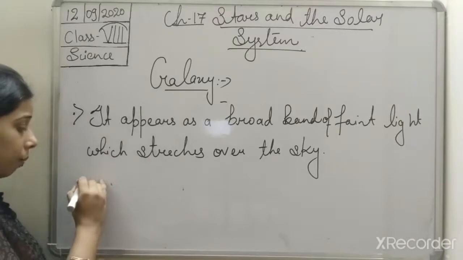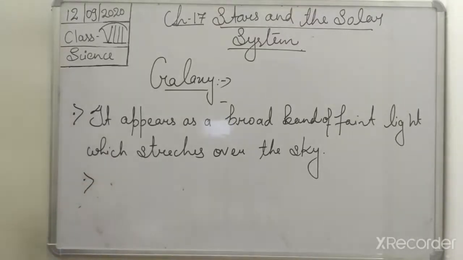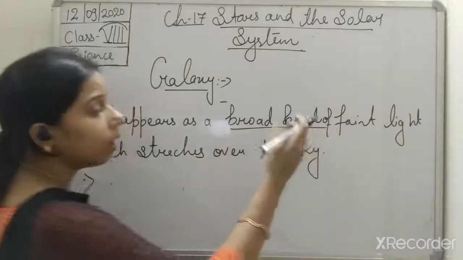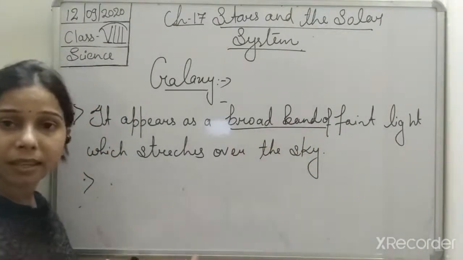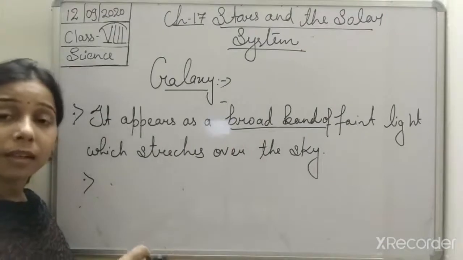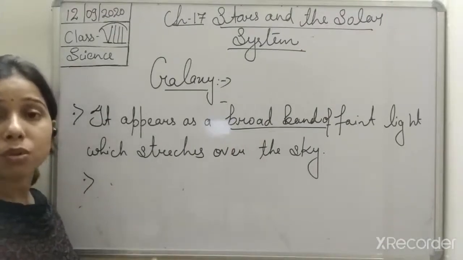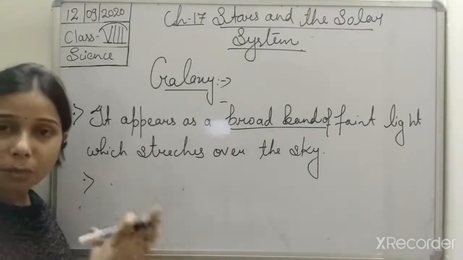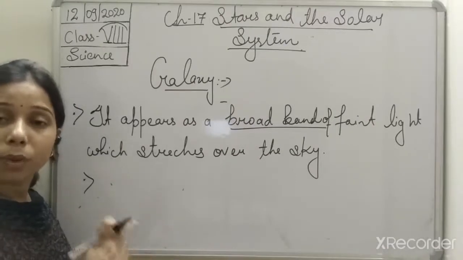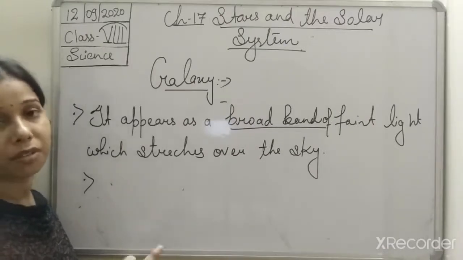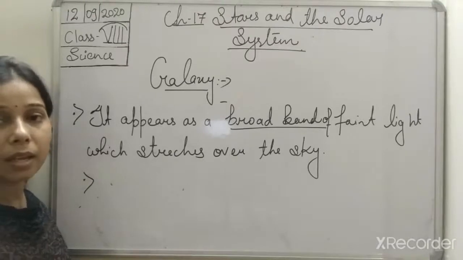And this broad band, students, when you see it, it appears like a broad band, and this broad band is formed because millions of stars are present in it. So this broad band is of the millions of stars which form the Milky Way galaxy.